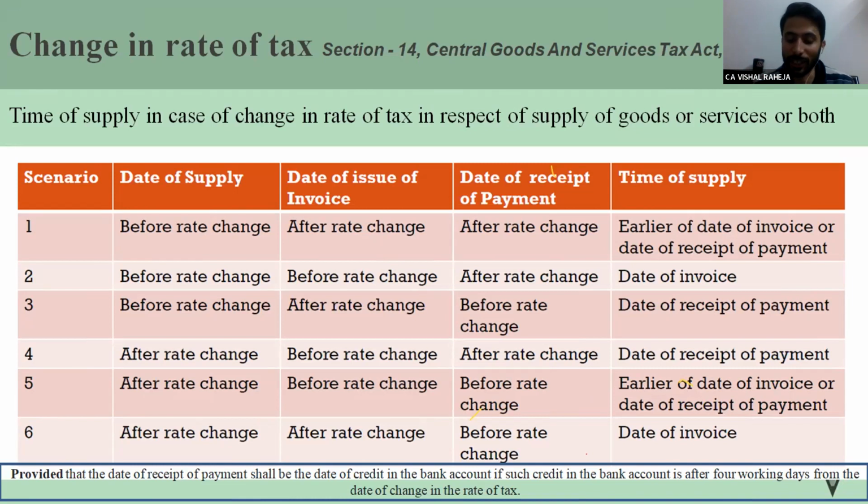The financial year has changed. Now you are returning goods. How will you prove that these goods relate to the period when the rate was 5%? Is it possible to explain? Do you really believe that the GST officer will agree that these goods are returned and relate to financial year 21-22 and were supplied before the rate change?